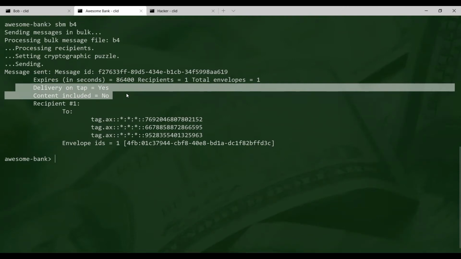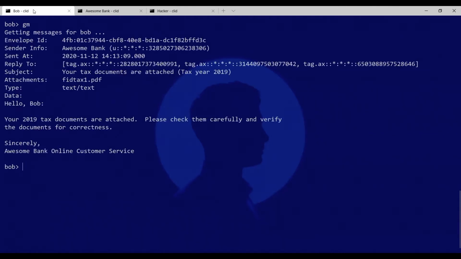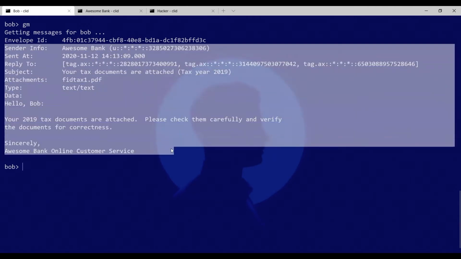So how does the content get delivered then? Let's take a look at Bob's messages now. There we go. See, Bob just tapped on the message and got the entire message in one step, attachments and all. But let me explain what's going on behind the scenes. When Bob taps to open the message, Binbox servers fetch encrypted content in real time directly from Awesome Bank servers and deliver it to Bob. All Bob did was tap the message and whoosh, the content just shows up in one easy, secure step.